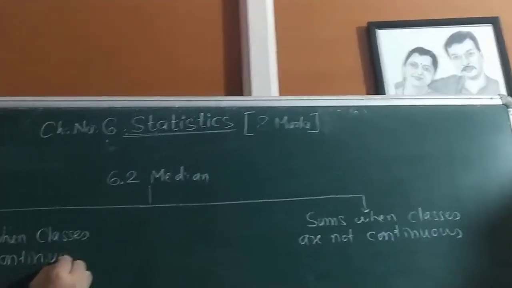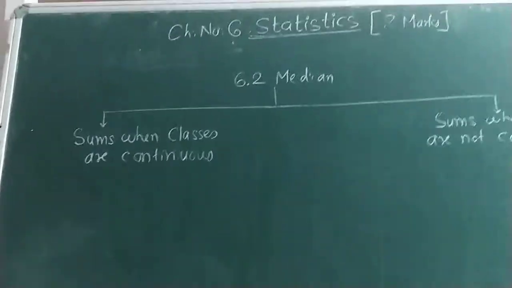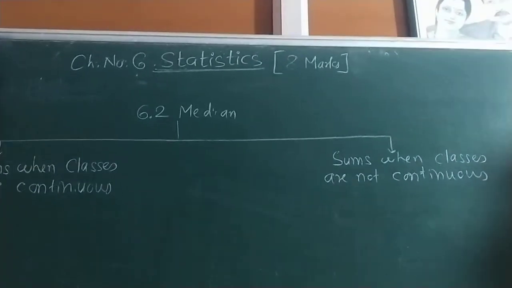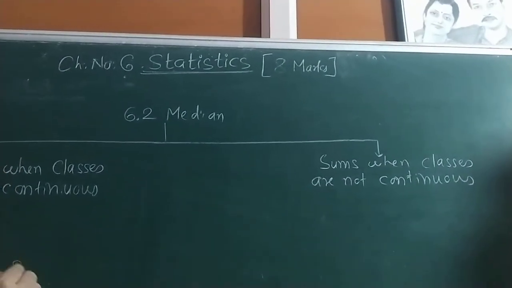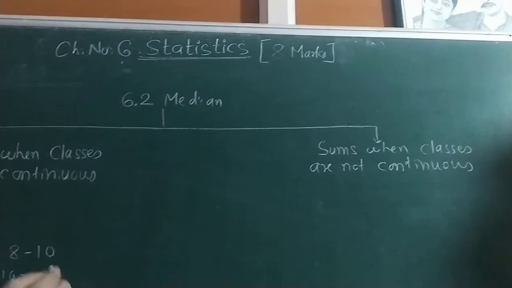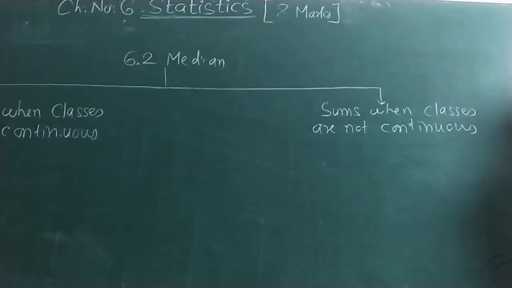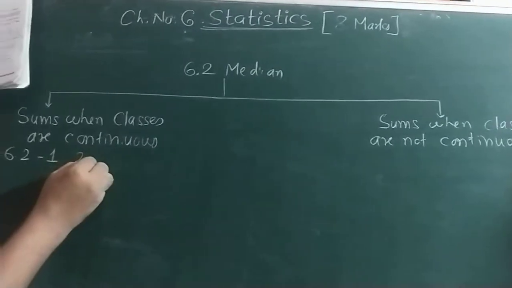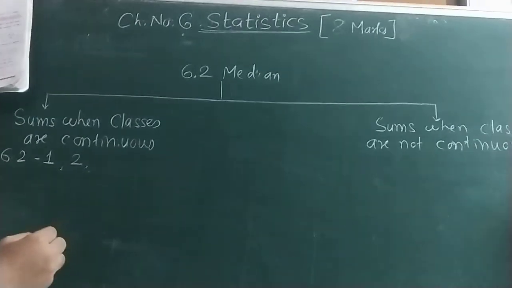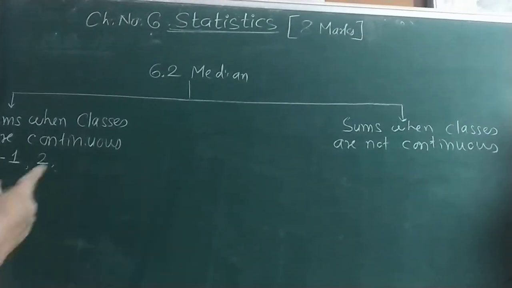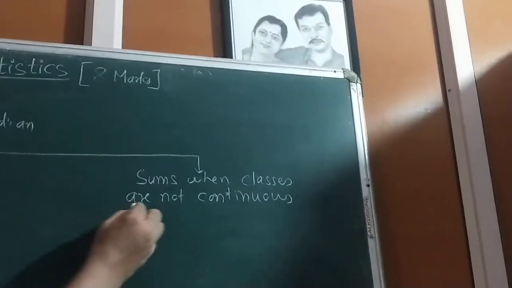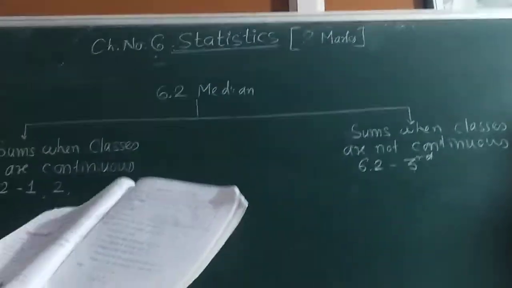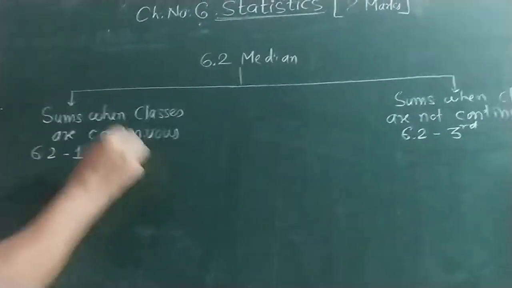Barabar. So first bifurcate. See, 6.2 first sum, yes, 8 to 10, 10 to 11. So this is called continuous class, 8 to 10, 10 to 11. There is no gap between them. So this is continuous class. So 6.2 first sum. Second sum again, yes, continuous. Then third sum, classes are not continuous. So it comes here. 6.2 third sum here, not continuous. Now fourth sum again, classes are continuous.